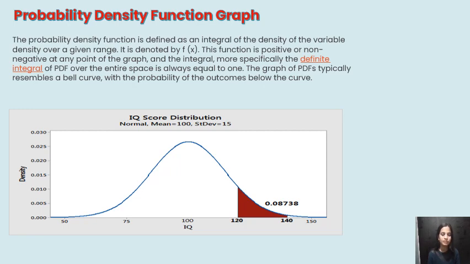The probability density function is defined as an integral of the density of a variable over a given range. It is denoted by f of x. This function is positive or non-negative at any point of a graph, and its integral, more specifically the definite integral of PDF over the entire space, is always equal to 1. And the graph of PDF typically resembles a bell curve with the probability of the outcome below the curve. And we can see here the graph which is in the shape of the bell.